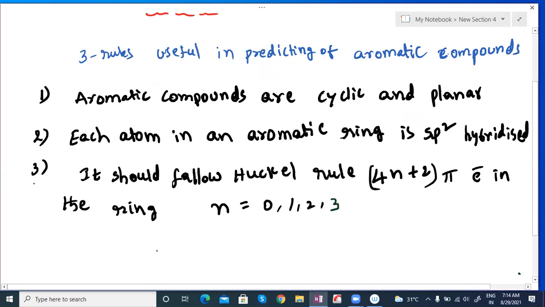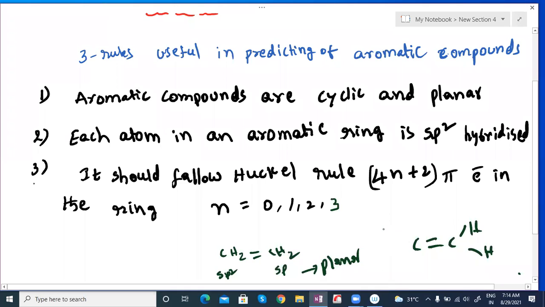For example, here I am taking CH2=CH2. It is sp2 hybridization and a planar molecule. sp2 means the geometry itself is planar, all the atoms present in the same plane. Got it? Here they may ask how many atoms are present in the plane. In this case, all atoms are present in the same plane.